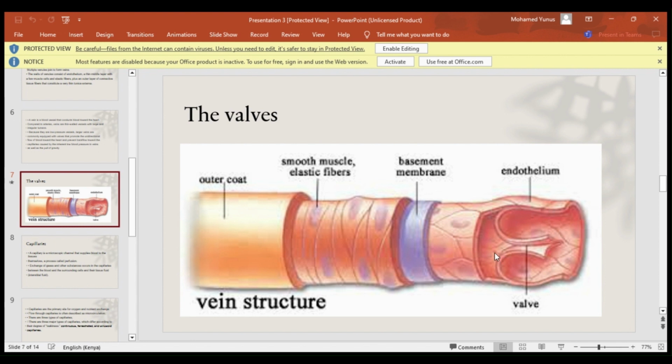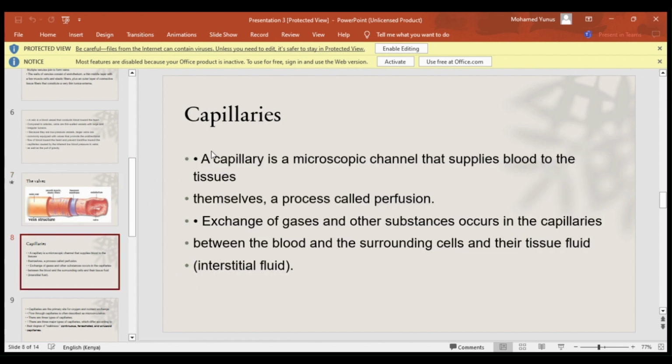Valves are found in a vein. So this one is a valve. It promotes unidirectional flow of blood and also prevents backflow of blood. Then we are done with the arteries, we are done with the veins.